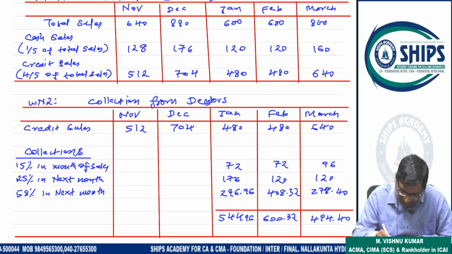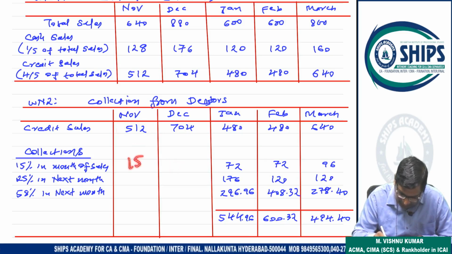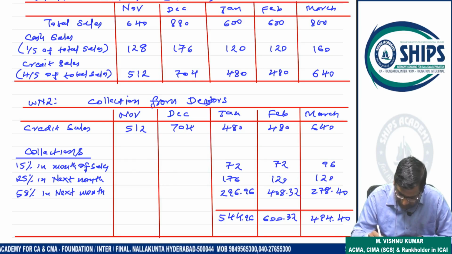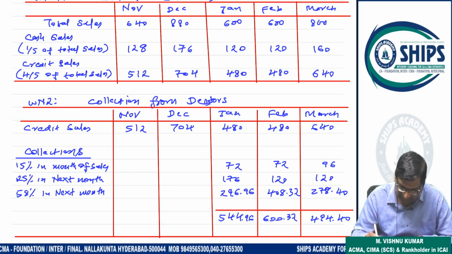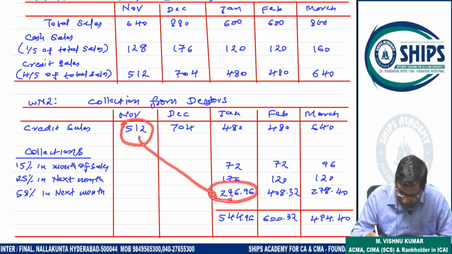Right? Now, 512. From this 512, if I calculate 15%, 15% will come here. Right, sir? 15% will come here. 25% will come here. Right, sir? And 58% will come here. How much? 58%. So 512 ka 58% will come here. This is 58%. Right, sir?